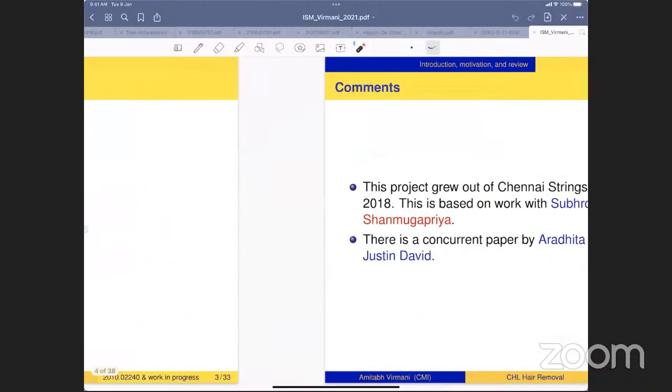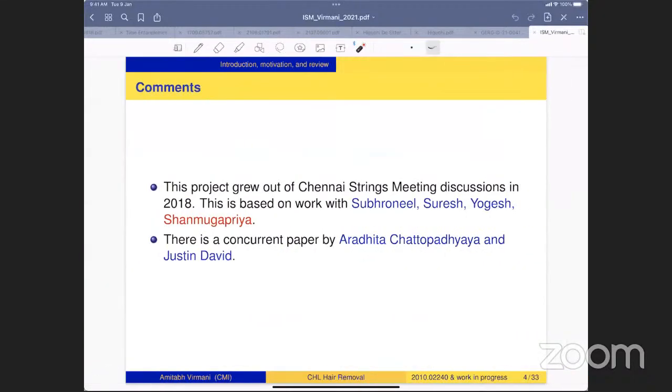Okay, before I start, let me just make two comments. This project grew out of the Chennai Strings meeting in 2018. And this is based on a paper that we have done with Abhishek Chakrabarty, who was a postdoc at IMSC, Suresh Govindarajan and Yogesh Srivastava, and CMI student Shiv. Almost all the calculations were done by Shiv, so she worked very hard in this project. And there is a concurrent paper by Aradhita and Justin David with the main result the same.